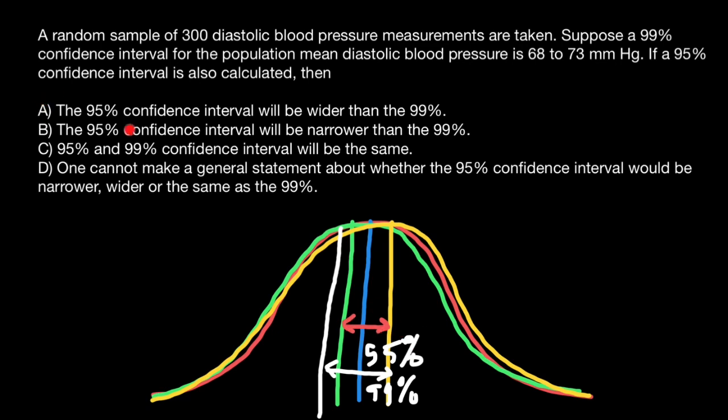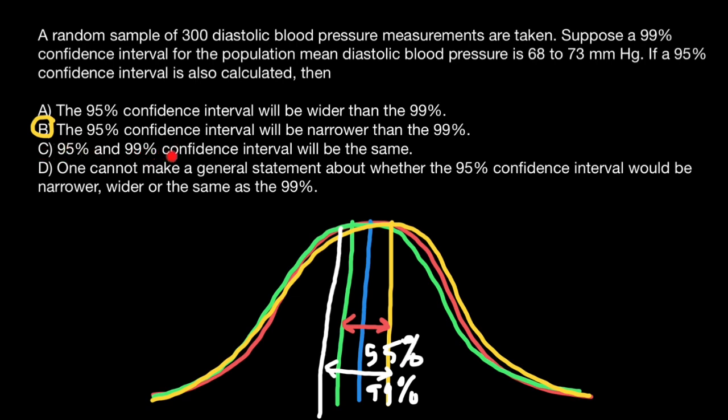Now let's analyze our answers. Variant A, the 95% confidence interval will be wider than 99%. This is not true. Next one, the 95% confidence interval will be narrower than 99%, and this is true. But let's check the rest also.